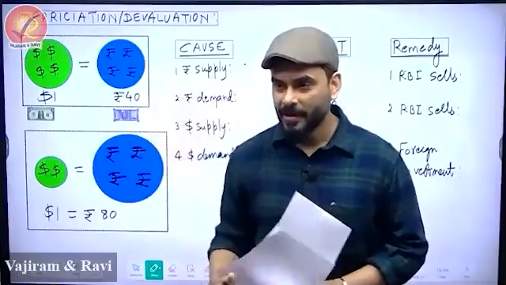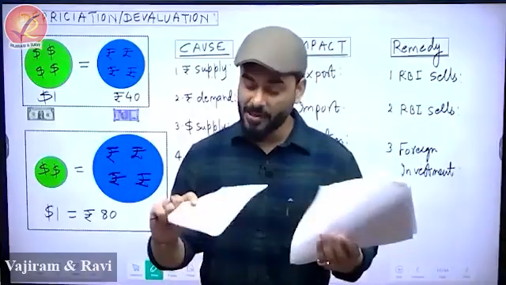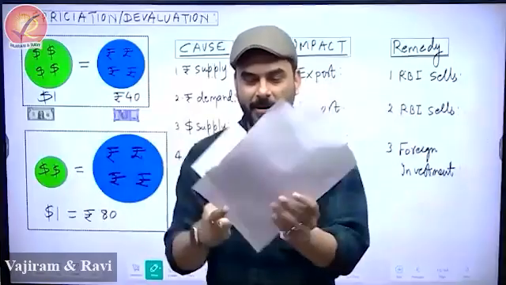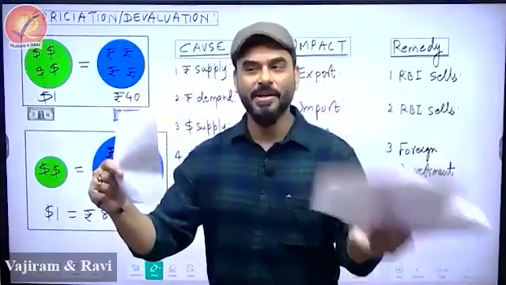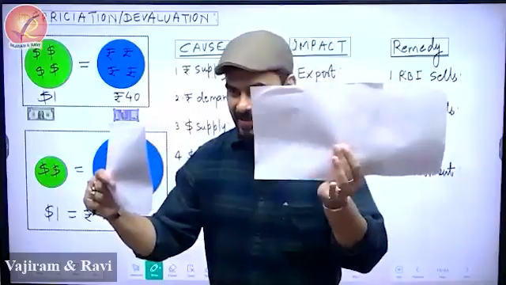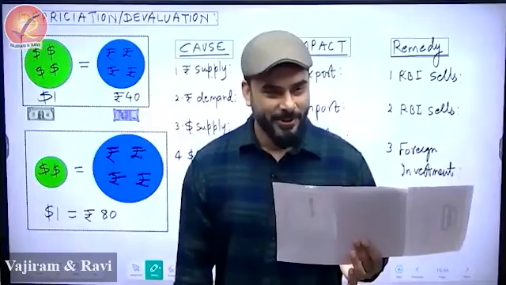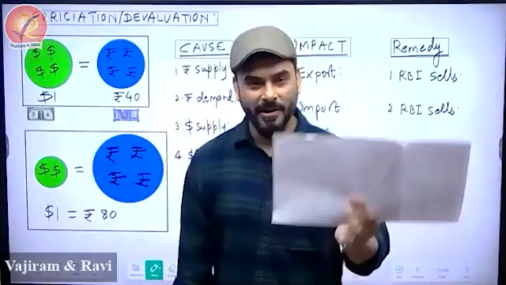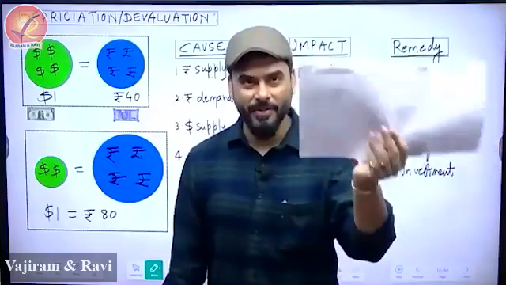Supply of rupee. Now let me show you again. This answer has to come from you and everybody has to give the right answer. Earlier this was the condition: rupee, dollar. But now, rupee, dollar. So supply of rupee has increased or decreased? Increased. Brilliant. So if somebody asks you what is the reason for depreciation or devaluation? Increase in supply of domestic currency.